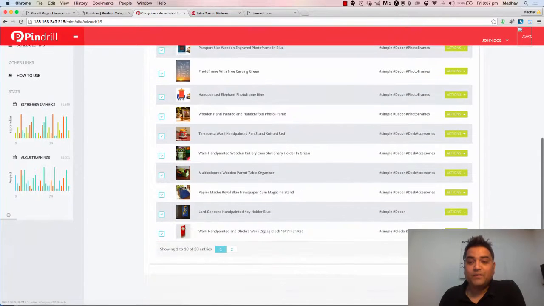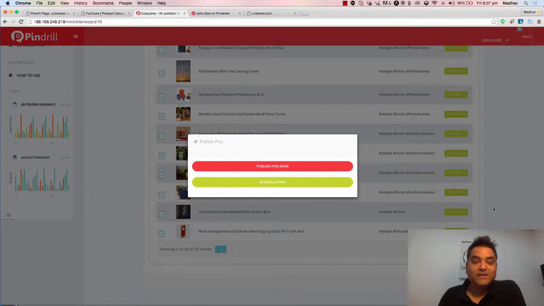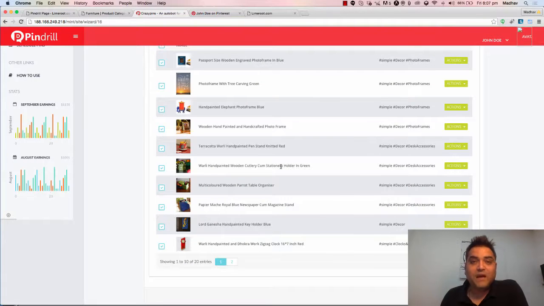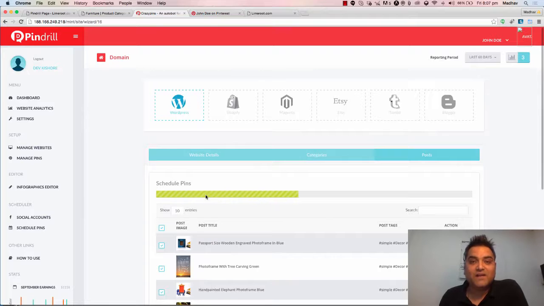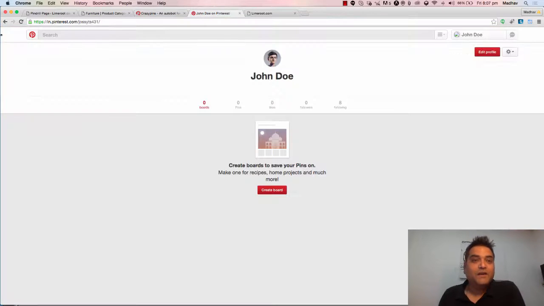I would like to post all these 2 categories, and from all these 2 categories I want to post everything on Pinterest. So we have 2 options to go with. We have publish pins now and we have schedule pins. So I want to go with publish pins now. You can see the process has been started already. Let's go to your Pinterest account.